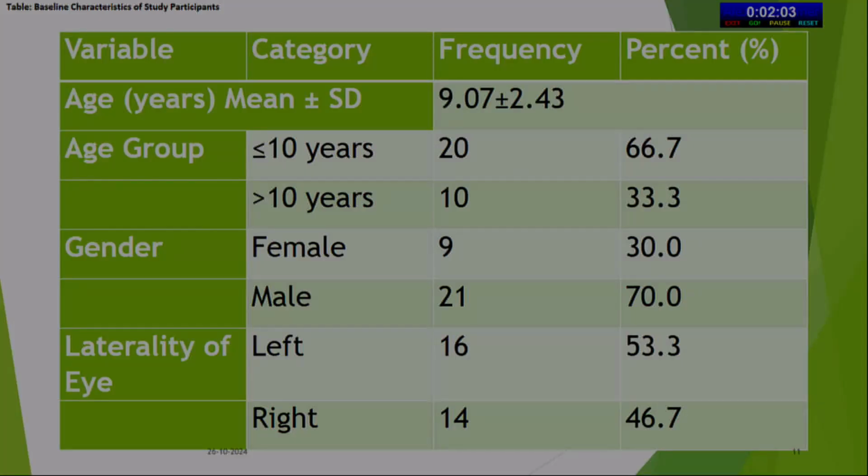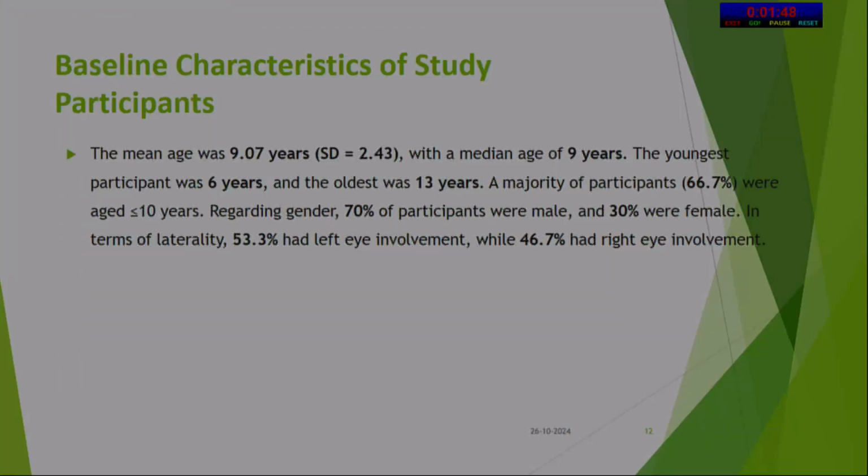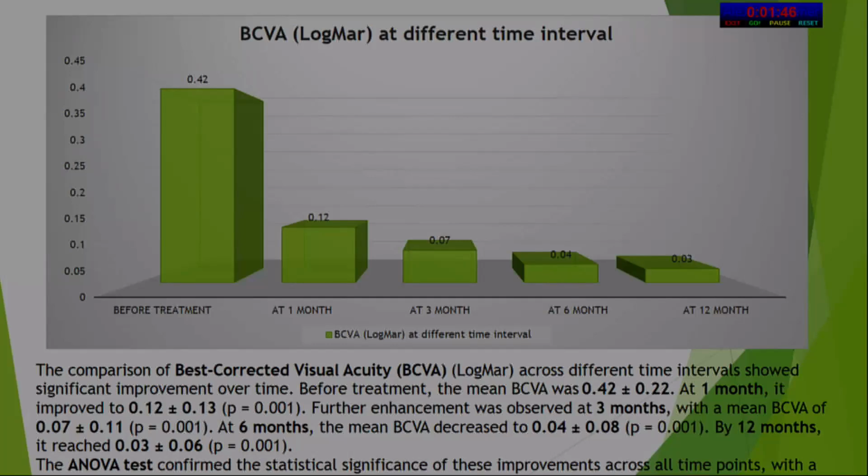Results: variables were the age group, mean age 9.07, and the age group was less than 10 and greater than 10. Gender: female was 9, male 21, laterality left and right 16 and 14. Baseline mean age and BCVA was calculated. BCVA is in logMAR.